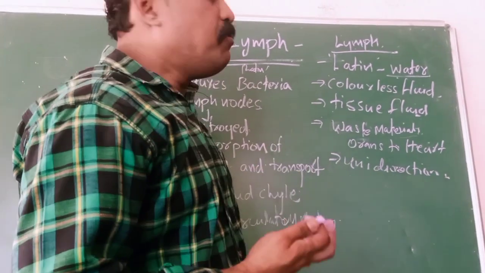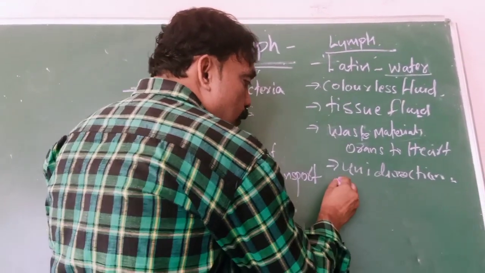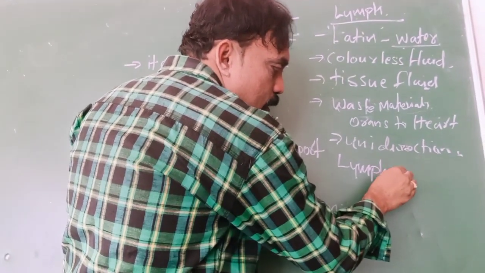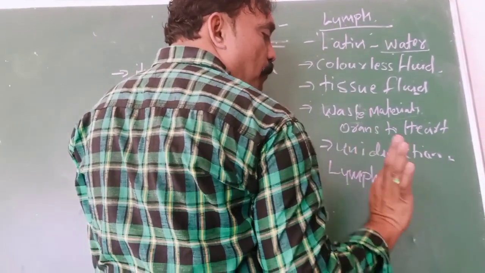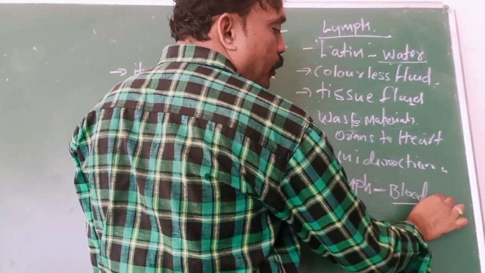For example, what is lymph? Where do we have to observe the lymph? First of all, in our body, blood is a fluid type of connective tissue.